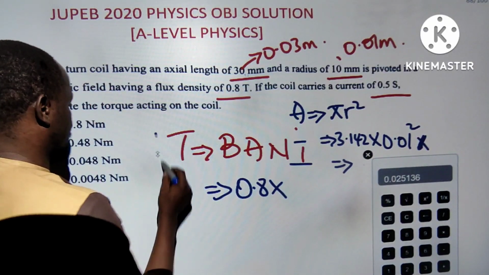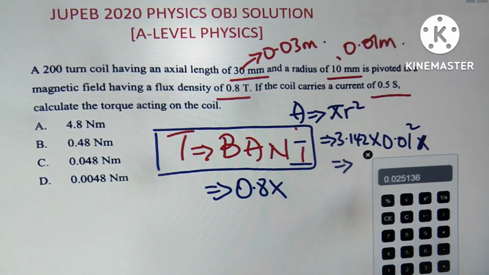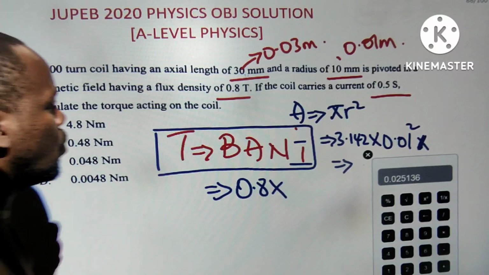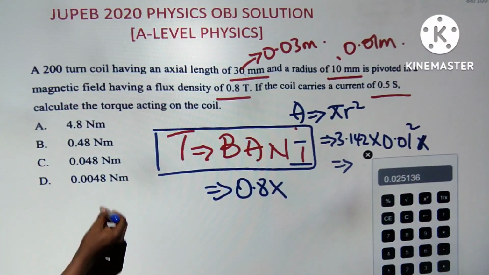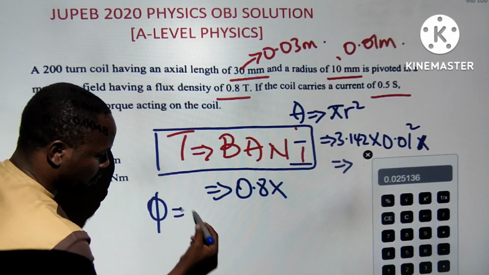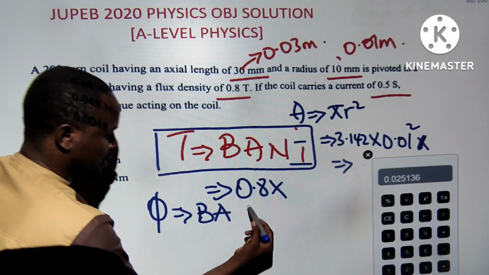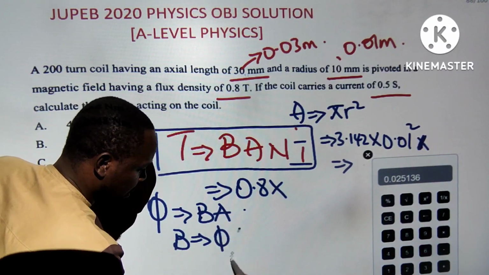So this is the formula we are going to use. I don't know why, but the magnetic field was given as flux density. Flux density, I hope I'm not cutting here, is equal to flux times this. It is just giving me issues. B will now be equal to the flux divided by the area.